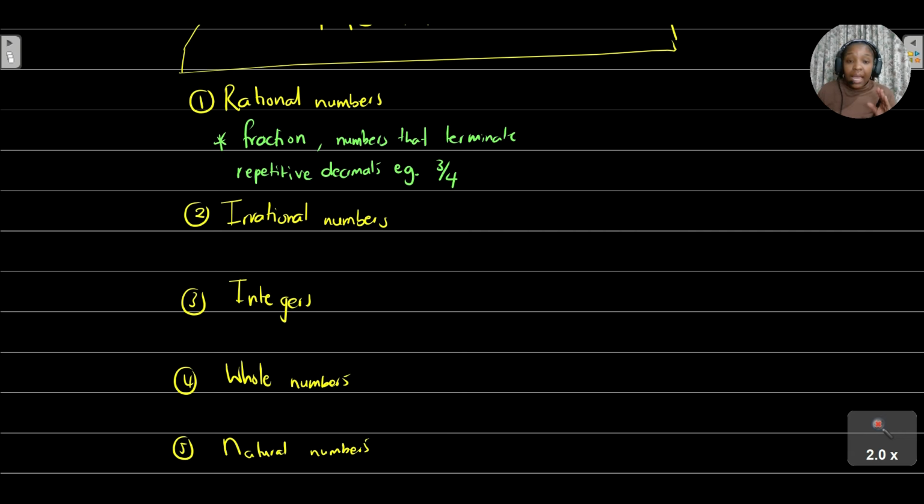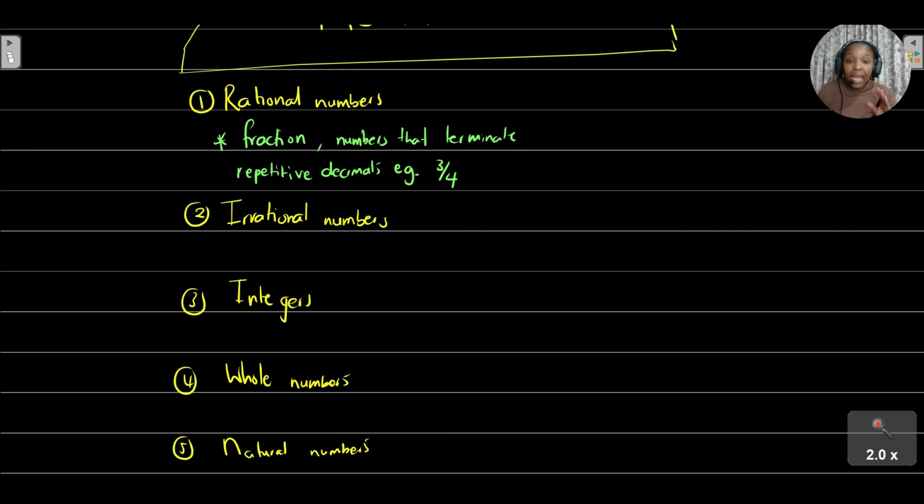Another example, 0.222, it recurs. Another example, 0.232323, and the 23 keeps recurring.